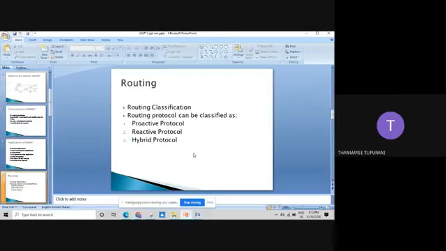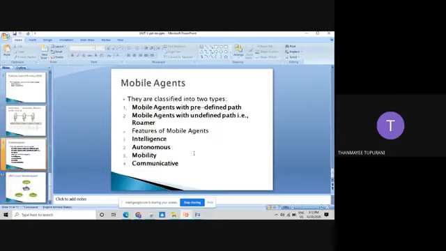Next, if we discuss this mobile node, it is an autonomous program capable of moving from host to host in a network, and it should interact with resources and other agents also. Agents, as I said, include a home agent, home network, and a foreign network.